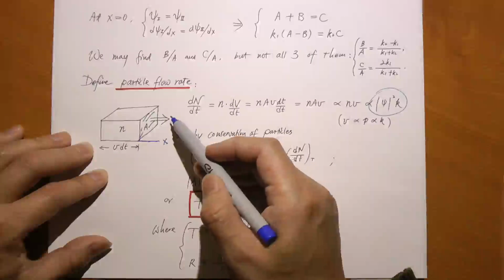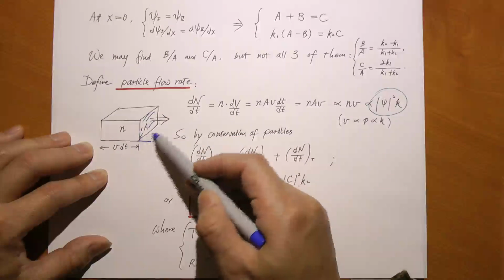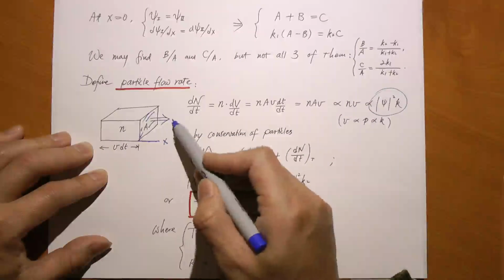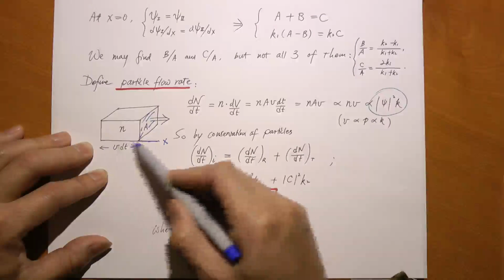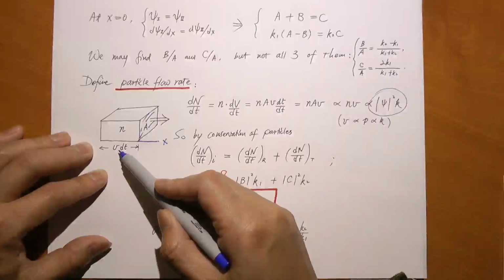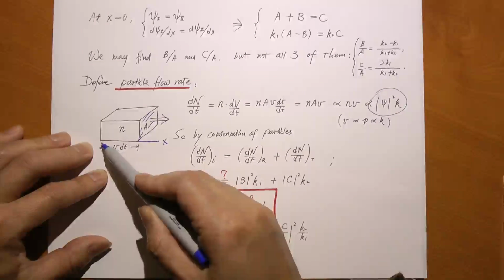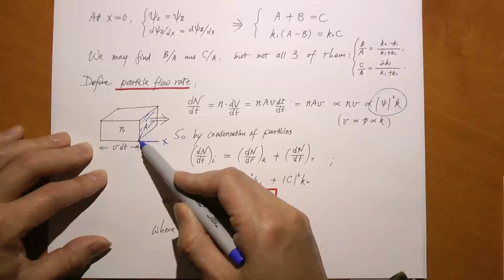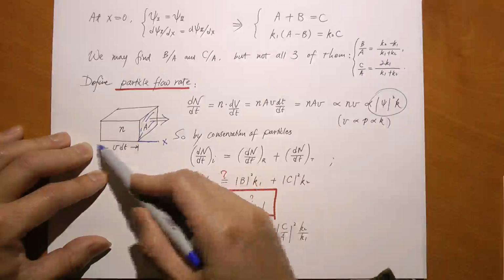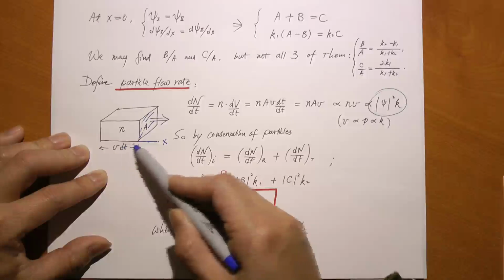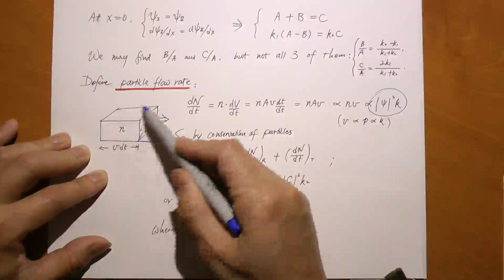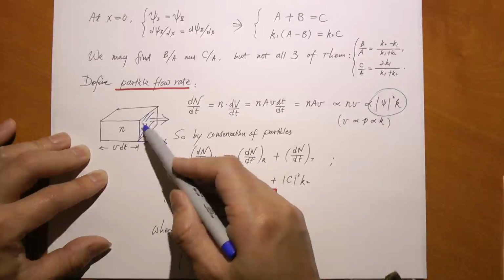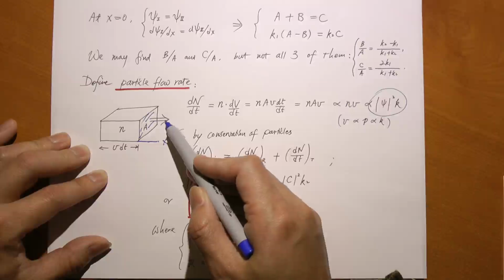Now, the particles that are trapped within this volume region will all pass through this gate over time dt. And the length of this box is v dt, where v is the speed of the particle. So if a particle has a speed v, then after time dt, it is barely able to make it across this gate. If it's further than that, then with a speed v, it cannot make it anymore. So all I have to do really is to count the number of particles already inside that box. All these particles will pass through this gate in a time dt.